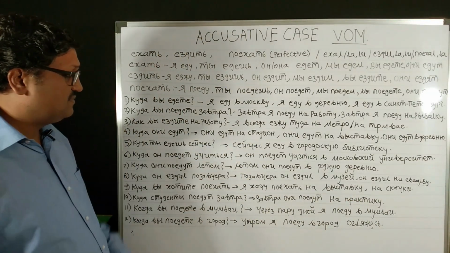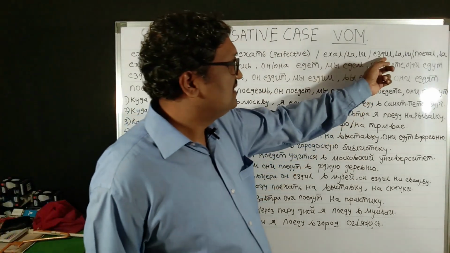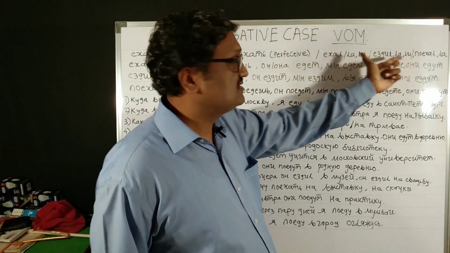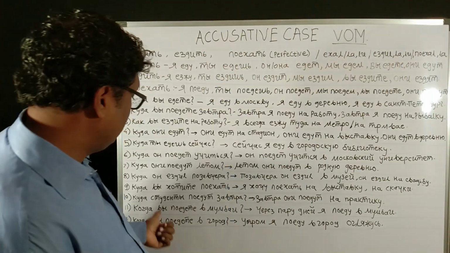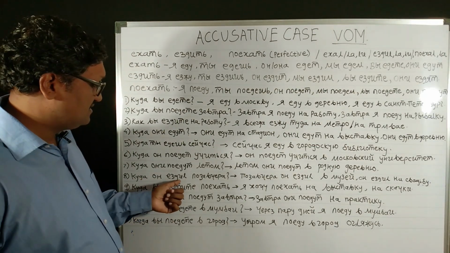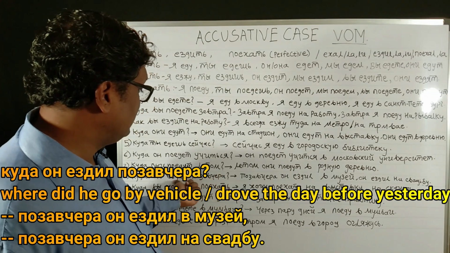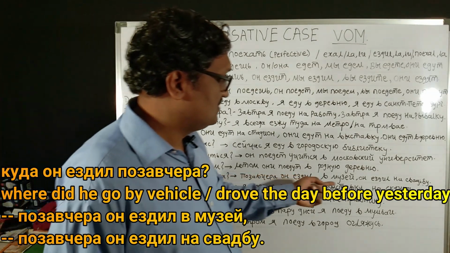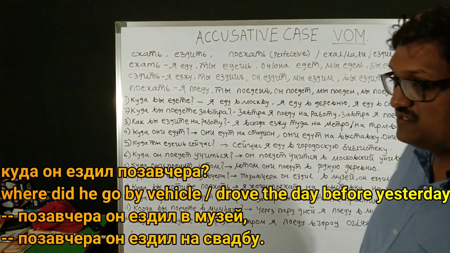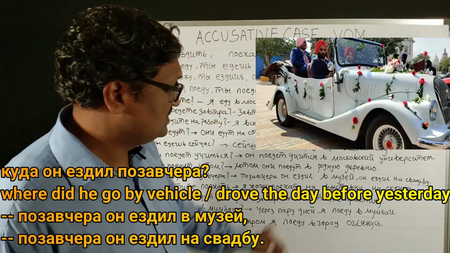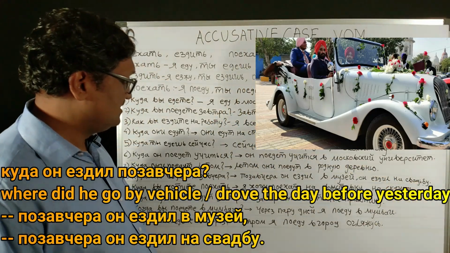Kuda on jezdil pozavchera? Now this jezdil is a past tense. We have seen jezdil, payekal, yekal; these are the past tense of jezdit, payekat and yekat. Kuda on jezdil pozavchera? Pozavchera, the day before yesterday. Where he went the day before yesterday? Pozavchera on jezdil v muzey. On jezdil na svadbu. He went to a marriage party or he went to a museum. Svadba is a marriage; na svadbu.